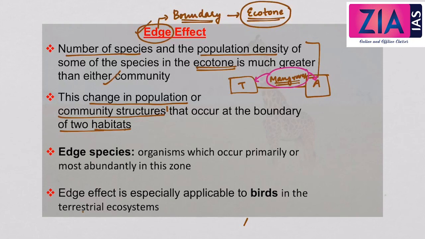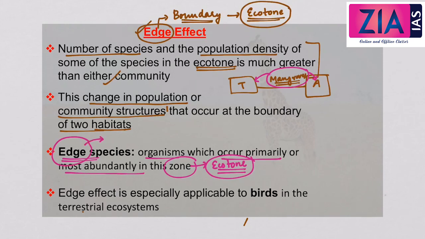Edge effect means the effect that is happening to the population or the community at the boundary of two habitats. Now we also need to understand what an edge species is. Edge species refers to those organisms which occur primarily or most abundantly in this zone, meaning the ecotone. The ecotone is a transitional area, or we can say the boundary. So these species are called edge species.